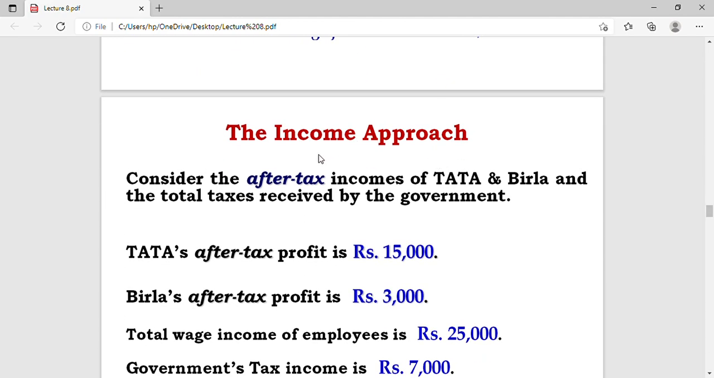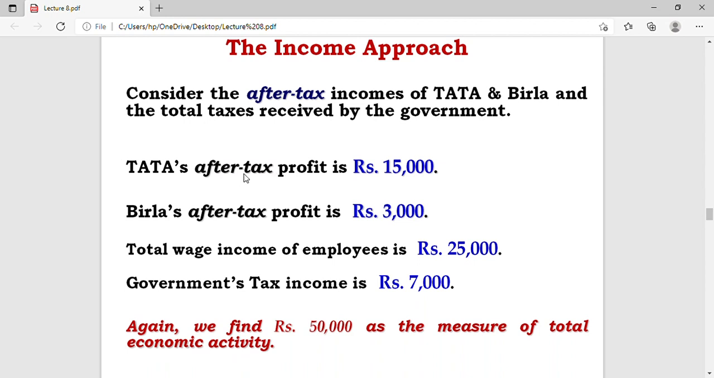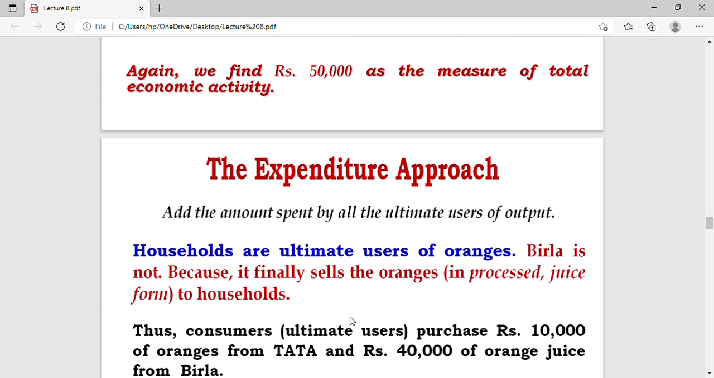And if we talk about the income approach, in this we consider the after-tax incomes of Tata and Birla and the total tax received by the government. So Tata after tax is 15,000, Birla after tax is 3,000, total wage income of employees 25,000, government tax income is 7,000, and if we again add them, it will be 50,000.